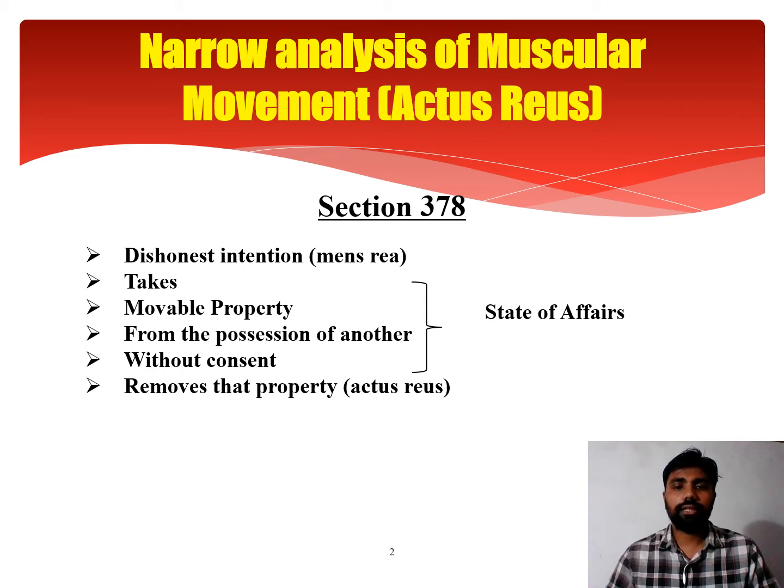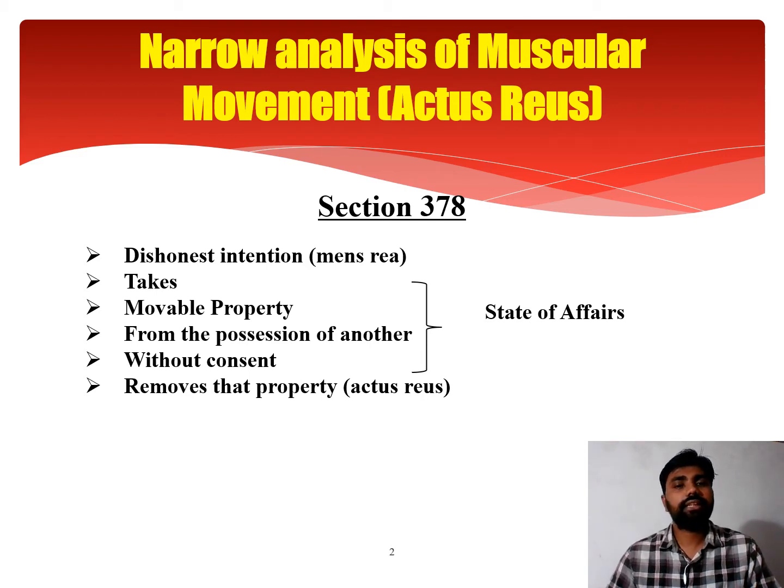So muscular movements are basically of two types: willed muscular movement and unwilled muscular movement. If it is willed muscular movement, then definitely the act done by the accused was a wrongful act. If it was unwilled muscular movement, then there is a saying that an act done on the direction of another is not my act, or an act done against my will is not my act. Therefore, if there is unwilled muscular movement, then we cannot call it actus reus, or the wrongful act, or the guilty act.